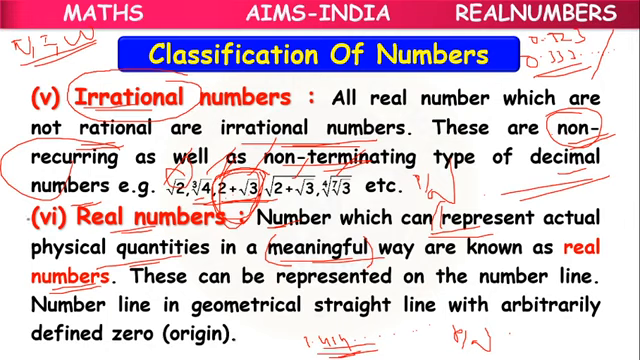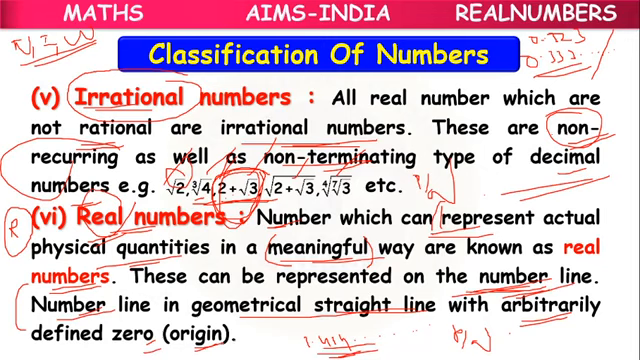The symbol is R. So just now whatever number types we have discussed, all the number systems, they belong to real numbers. So real numbers is the superset of all number sets which we have learnt. And they can be represented on the number line. So what is a number line? It is a geometrical straight line with arbitrarily defined 0, means origin. So according to our convenience, we will draw a straight line and we will take one 0 in the middle. That is called a number line.